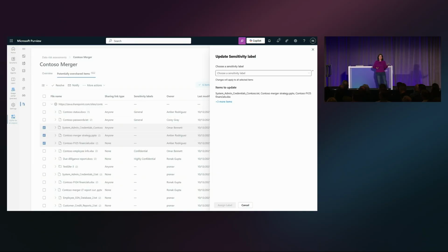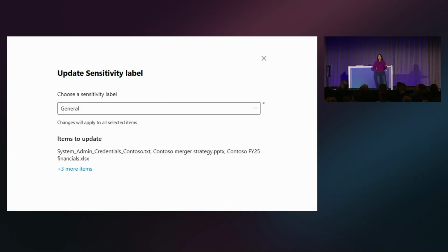You could also assign a sensitivity label. This is a really great option if you want to balance security and productivity, because sensitivity labels can dictate who is able to access that document. For example, you might say that only people in your organization are allowed to open and work with that document. But if the sharing link is for external users, it won't work for external users, but it will work for the employees. So you're enforcing your guardrails and company policies that way.